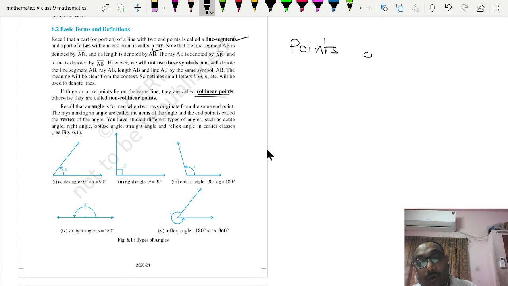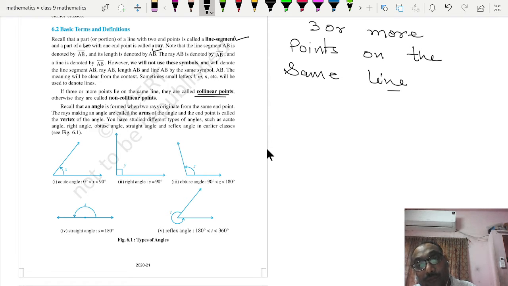Points on the same line. Three or more points on the same line are termed as collinear points. And if the points are not on the same line, then they are considered non-collinear points. Clear?